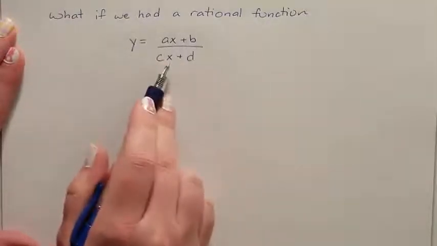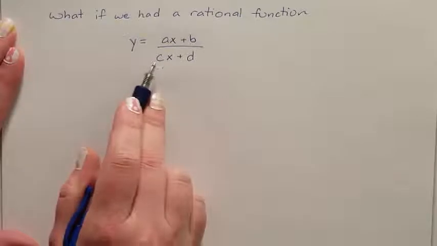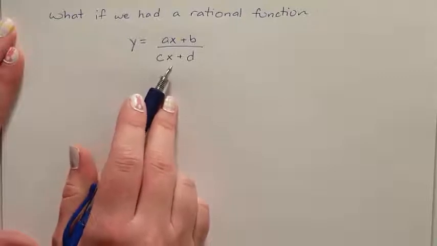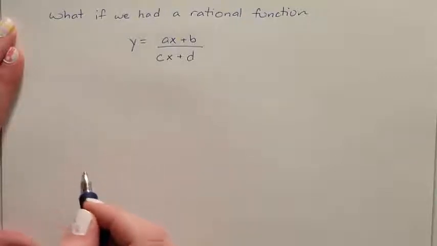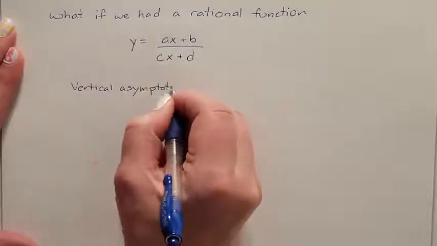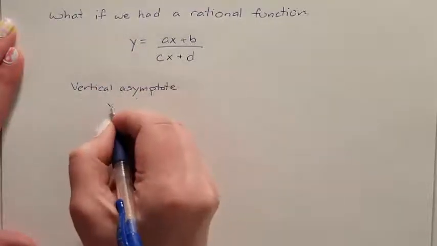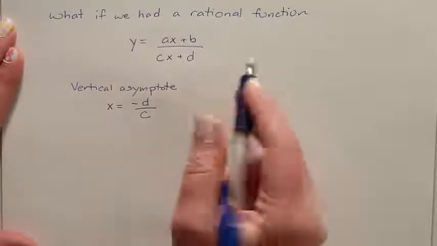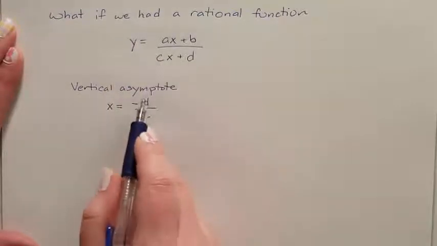Well, we can't use the translations when we have a binomial on the numerator and the denominator. It just doesn't work. So what we're going to do is that we have a formula for finding both the vertical and the horizontal asymptotes. So our vertical asymptote is x equals negative d all over c. So you have to find the d and the c and make a fraction.